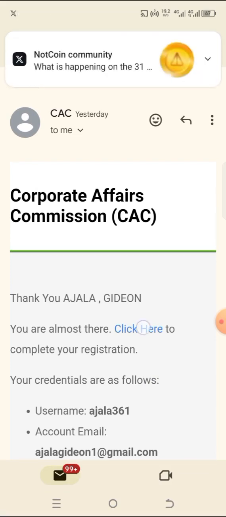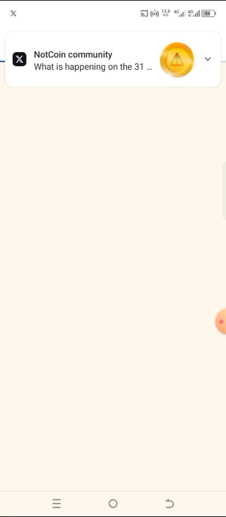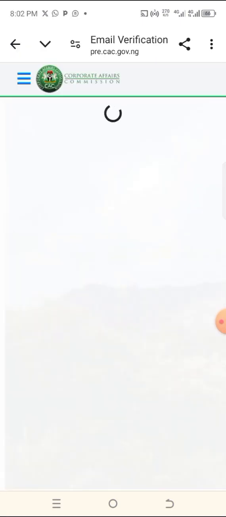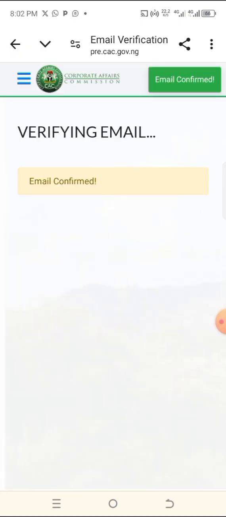Once you click it there, it's going to tell you that you have been verified. So after the verification, you are okay now. Email confirmed. So once you have confirmed your email, go back to your browser where you were browsing before and log in from there.